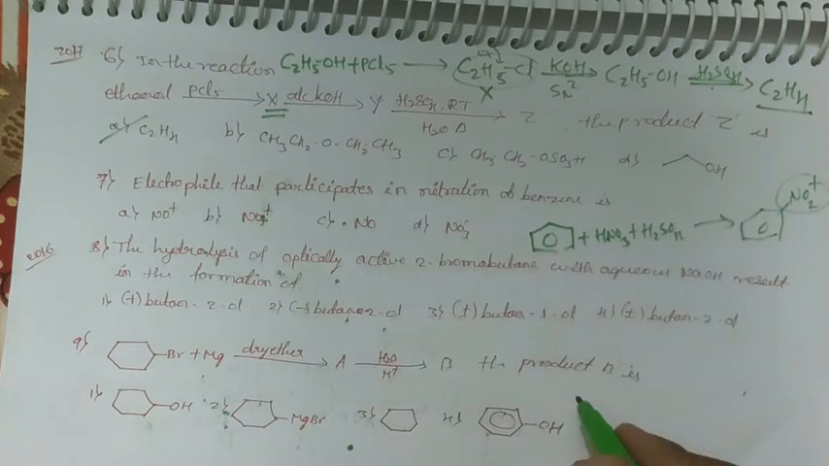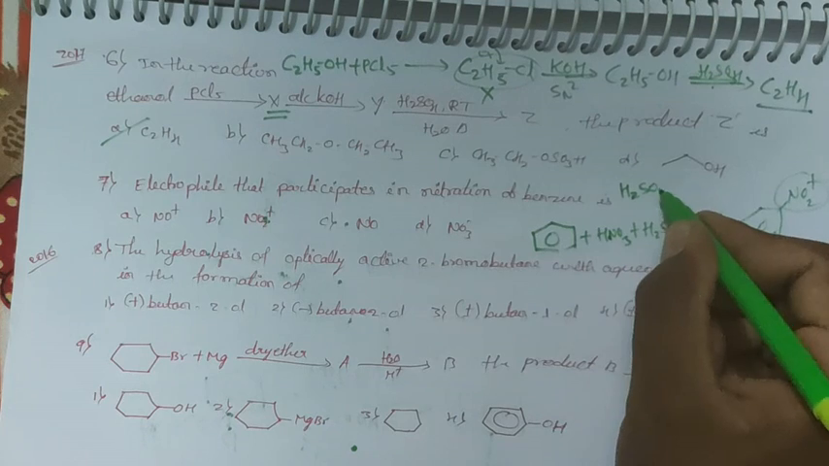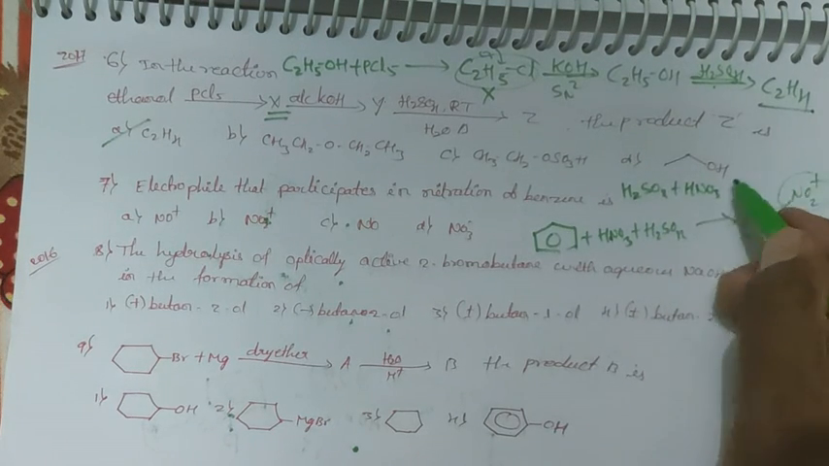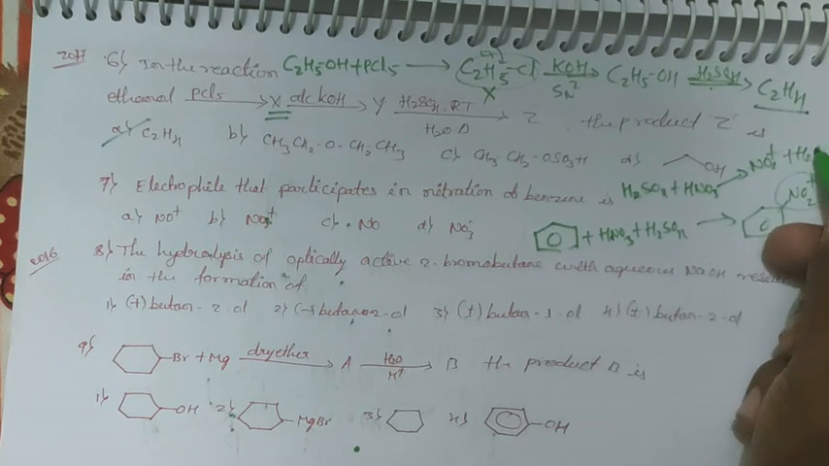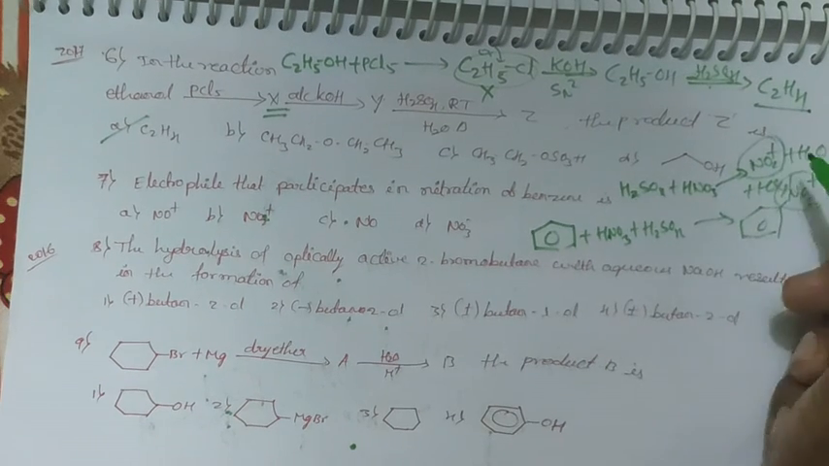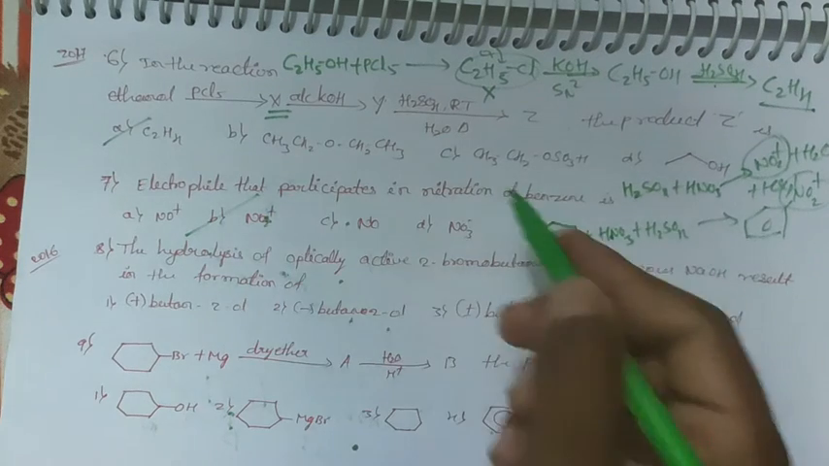Here, H2SO4 reacts with HNO3 and gives rise to NO2 plus, water, and HSO4 minus. Therefore, this is the electrophile, NO2 plus. This is NO2 plus.